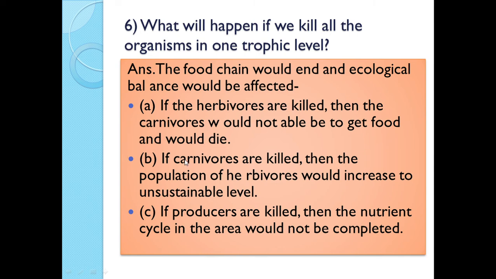If carnivores are killed, then the population of herbivores would increase to an unsustainable level. If producers are killed, then the nutrient cycle in the area would not be completed. So it will be very harmful if we kill all the organisms in one trophic level.